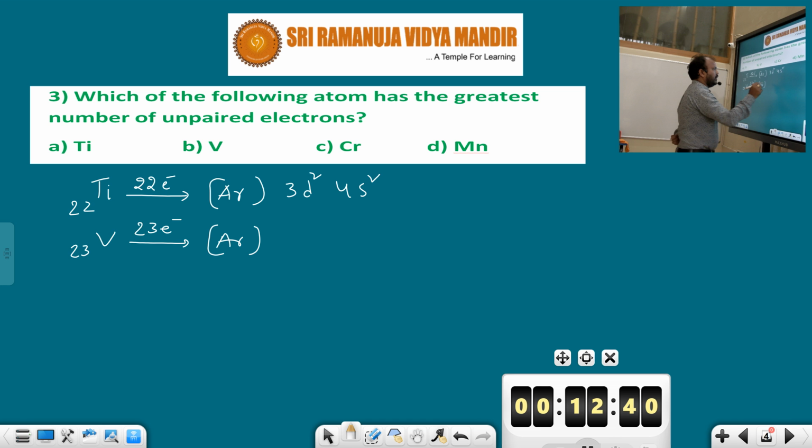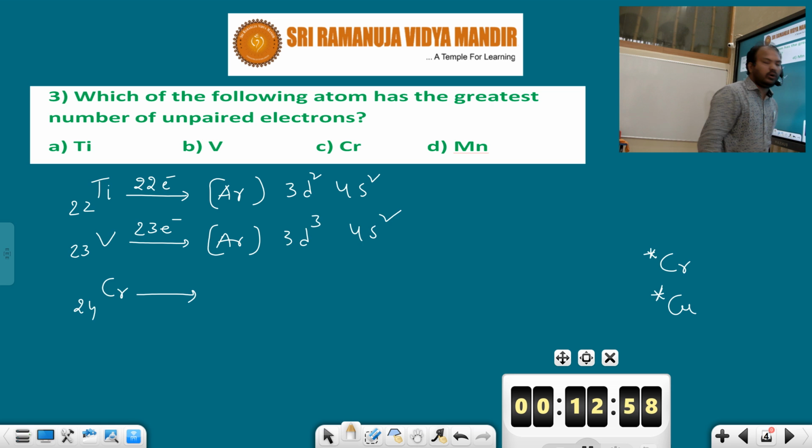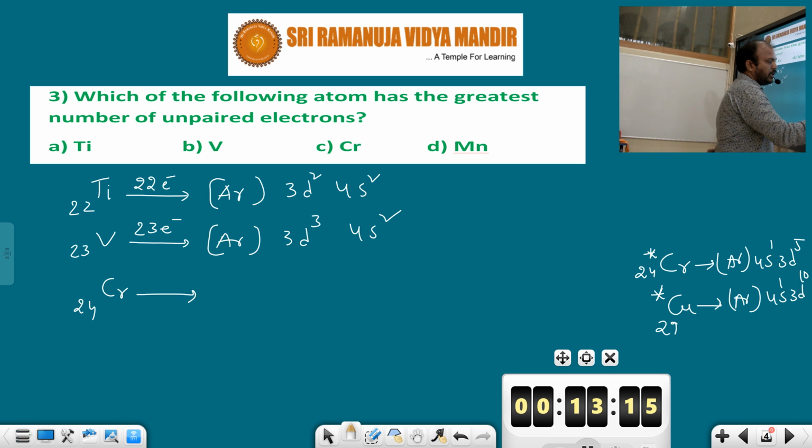If you take chromium, atomic number 24, in the last lecture 8 video I explained that chromium and copper, these two metals show abnormal or anomalous electronic configuration. Argon 4s1 3d5 for chromium, and for copper, argon 4s1 3d10. Chromium has atomic number 24, copper atomic number 29.